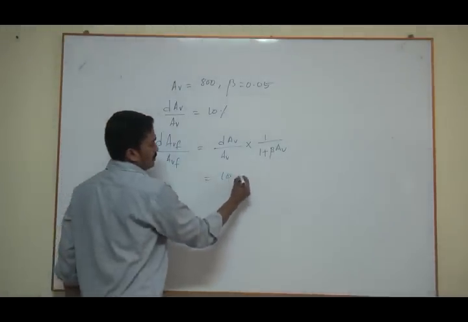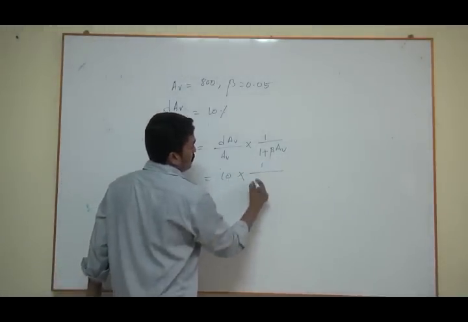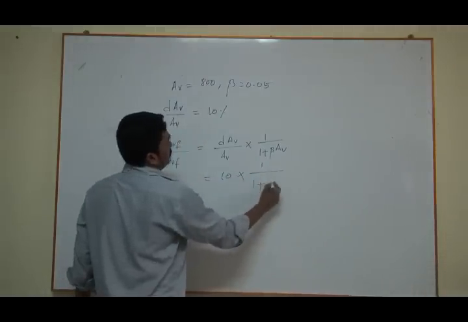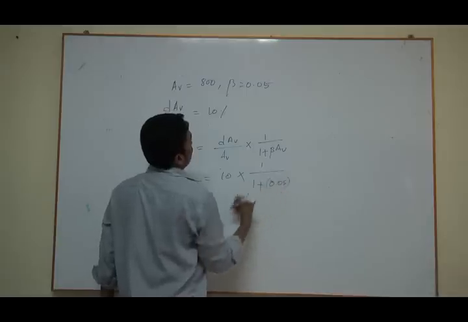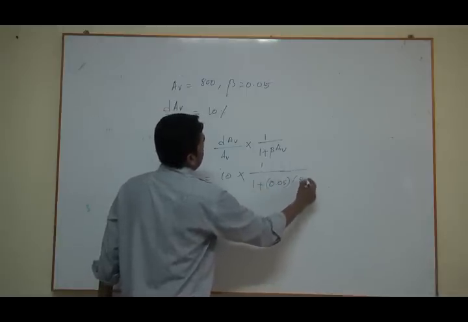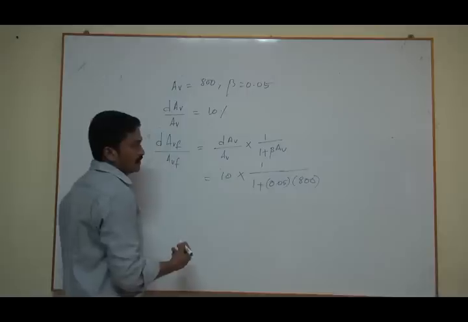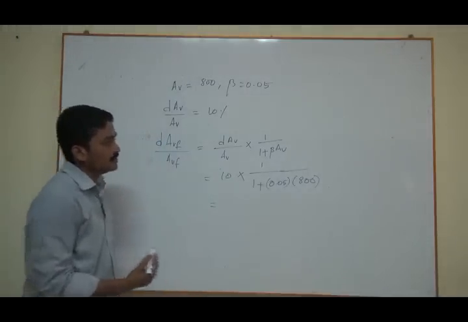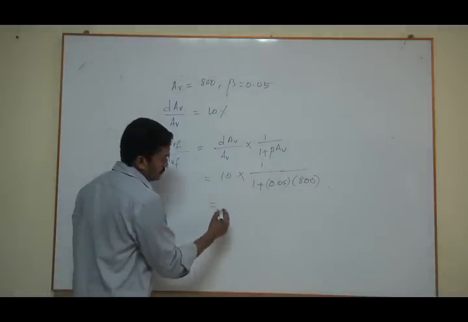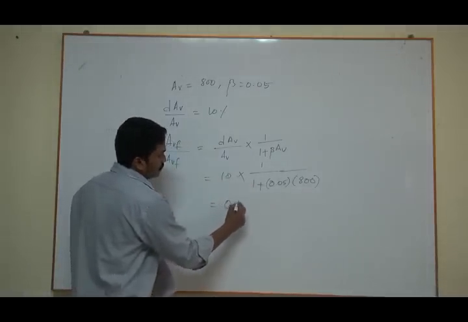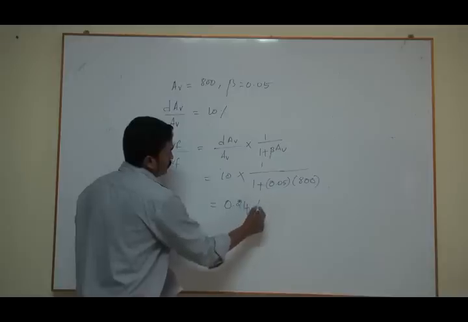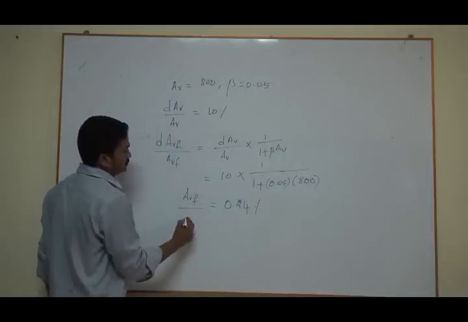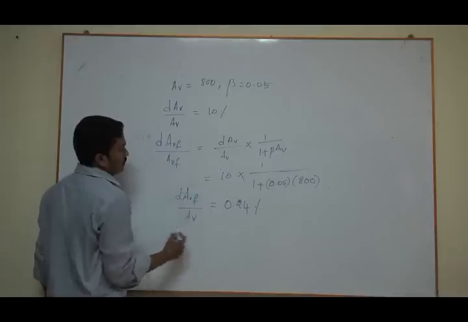It is 10 into 1 by 1 plus beta, which is 0.05, and AV is 800. And by solving this, you will get the answer 0.24%, which is dAVF by AVF.